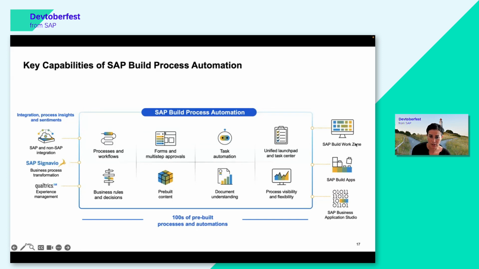On the right, we see the connection to WorkZone. That is, you can trigger a process from your WorkZone page. Connection from Build apps, I said that before: build an application and trigger your process. And to Business Application Studio, here as well, you have these collaborative settings, so you don't create something here and continue there, but you can share the assets amongst users anyways.